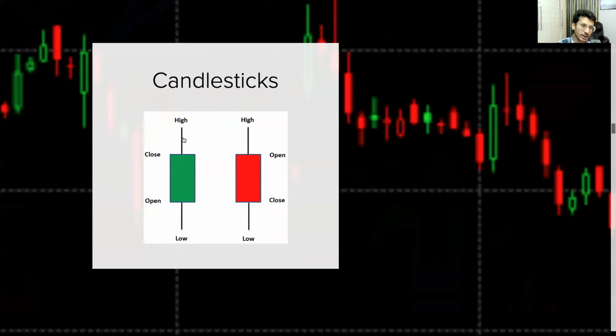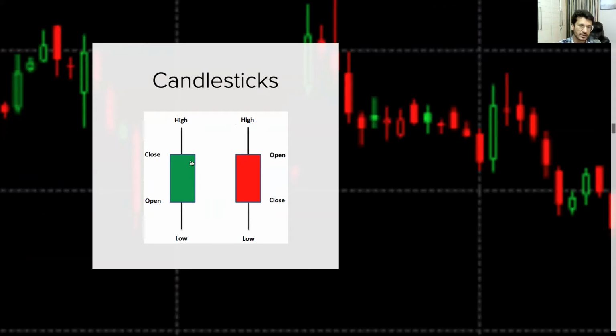So a 1 year candle will tell you how high the price has gone in the whole year, how low the price has gone, and at what price it closed on 31st December, 11:59 p.m., and what price it opened at on 1st of January. So this is how you make candles and how you analyze candles, what a candle represents, the high movement, the low movements.